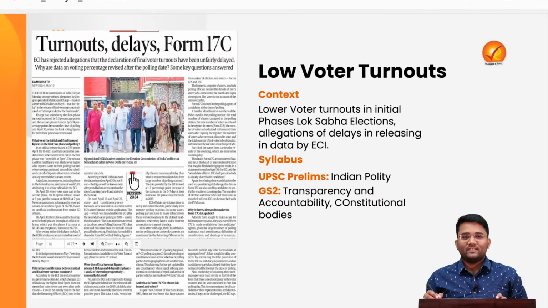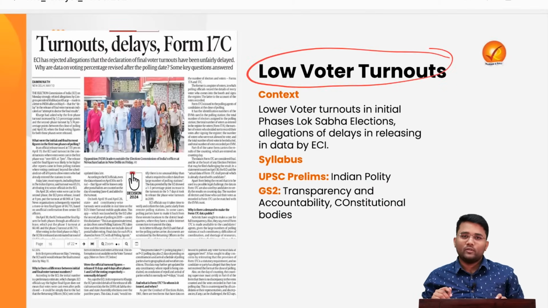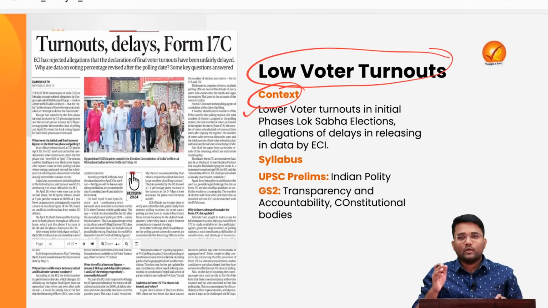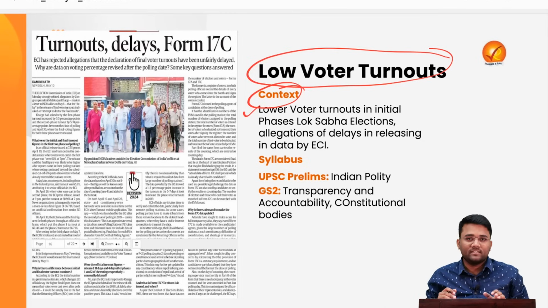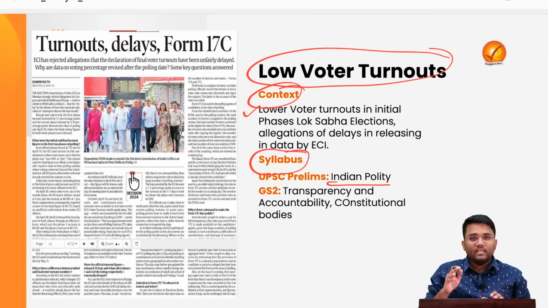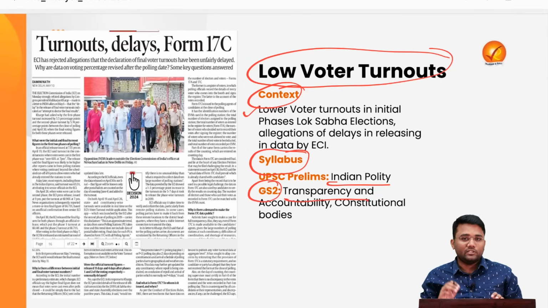So our first topic is related to low voter turnouts in the recent ongoing Lok Sabha elections. The context of this topic is the low voter turnouts that have been registered in the initial phases of the Lok Sabha elections, and allegations by some political parties that the Election Commission is delaying the release of data about the voter turnouts. This topic pertains to the syllabus of your UPSC prelims Indian polity and GS2 transparency and accountability, constitutional bodies and related issues.